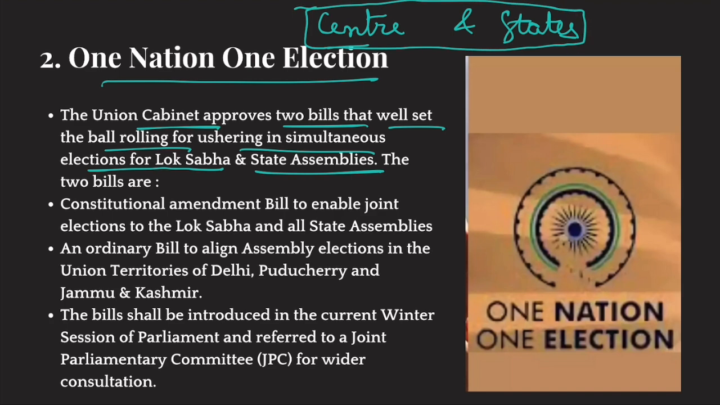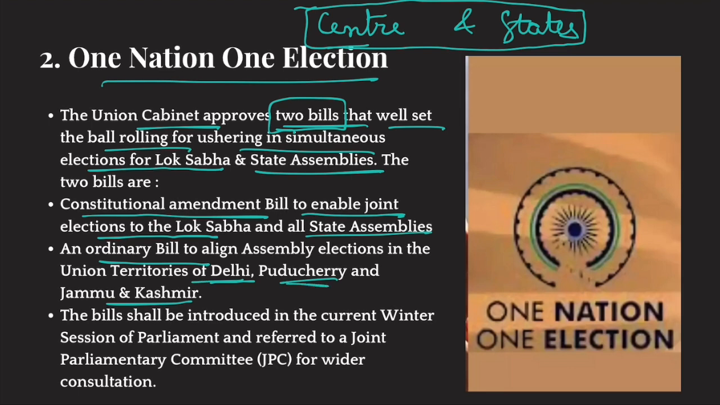Now, for simultaneous elections to take place, we need to amend our constitution. So there are two bills that the government has introduced in the parliament. One is a constitutional amendment bill, and the other is an ordinary bill. The first is a constitutional amendment bill to enable joint elections to the Lok Sabha and all state assemblies. The other is an ordinary bill, which is related to elections in the union territories of Delhi, Pondicherry, and Jammu and Kashmir, because we need to align their elections also with central elections.